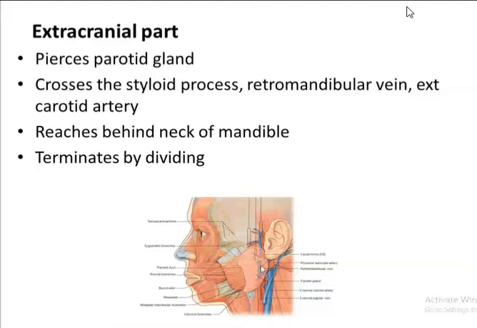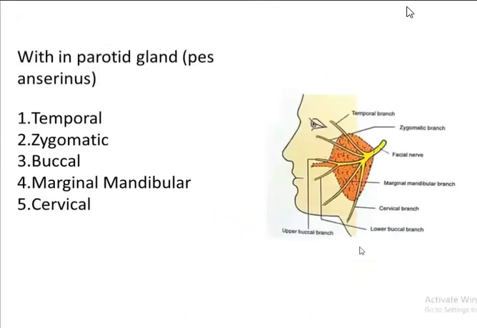Then it reaches behind the neck of the mandible here. Okay, so the facial nerve, you should remember its course. So you find the facial nerve also at the neck of the mandible. Then it finally terminates within the parotid gland. So you can see this is the facial nerve here. So within the parotid gland, or the superficial layer of the parotid gland, it ends by dividing into the 5